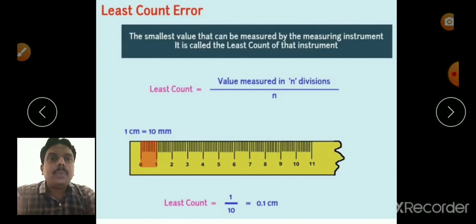For example, we know that in 1 centimeter there are 10 divisions. So 1 centimeter equals 10 millimeters. The value measured in the 10 divisions is 1 centimeter. Here the number of divisions is 10.